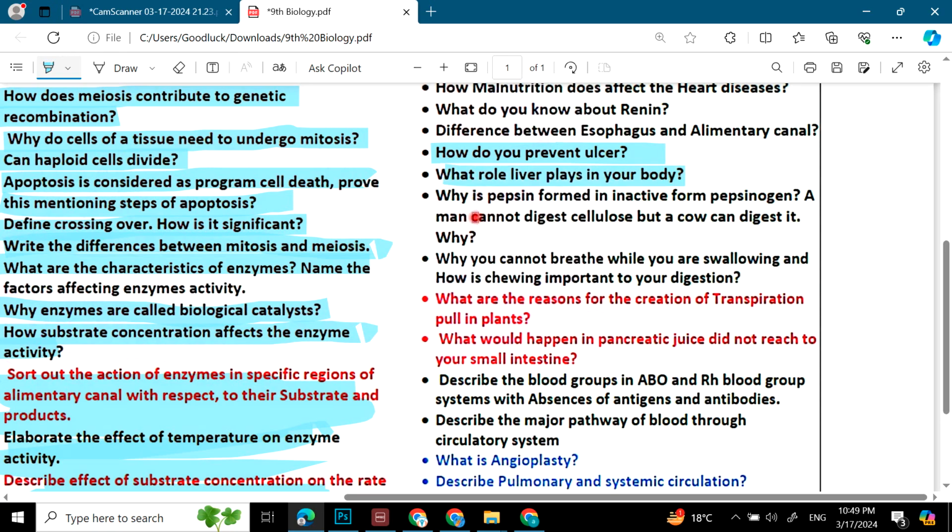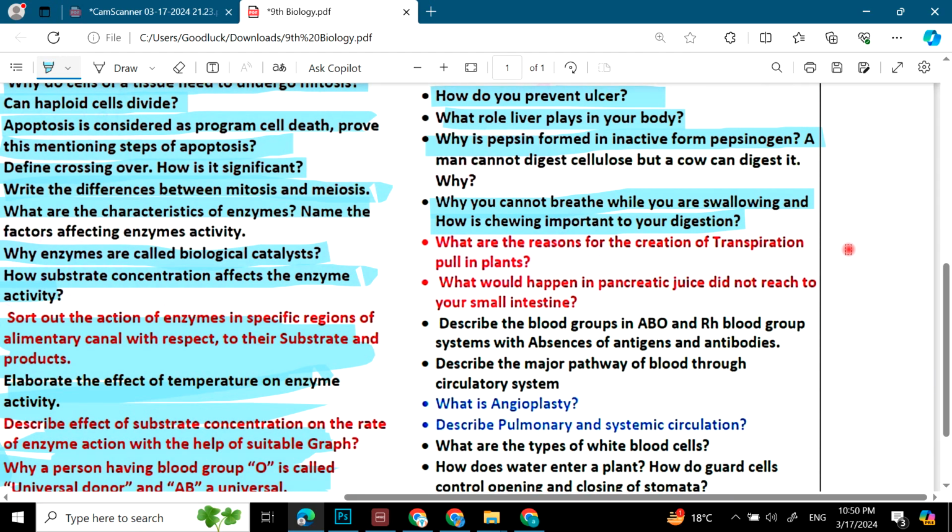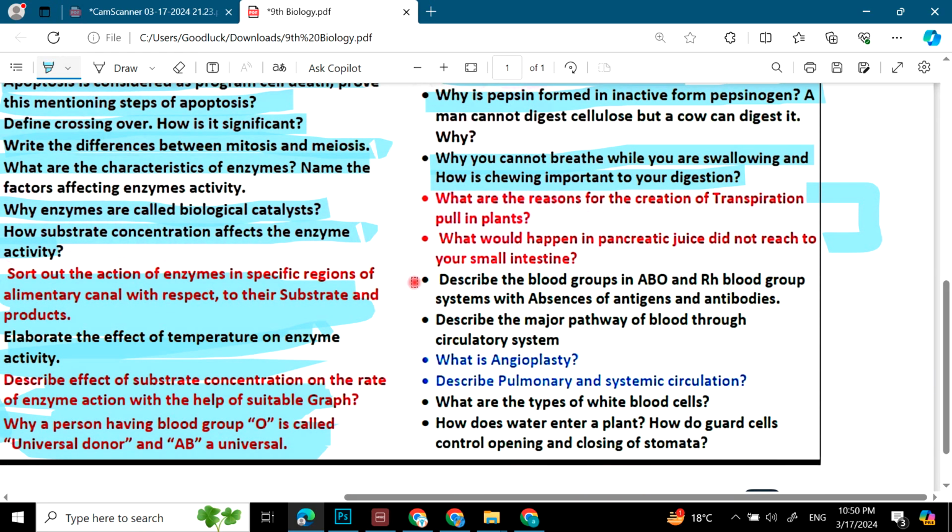What role does liver play in your body? Why is pepsin formed in inactive form? Why you cannot breathe while you are swallowing, and how is chewing important to your digestion? Then we have two red questions which are very critical for your exams. Then describe the blood groups in A, B, O and Rh blood group systems. Describe the major pathway of blood through circulatory system.